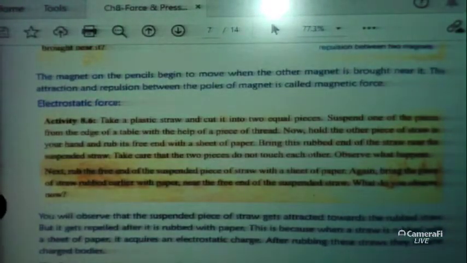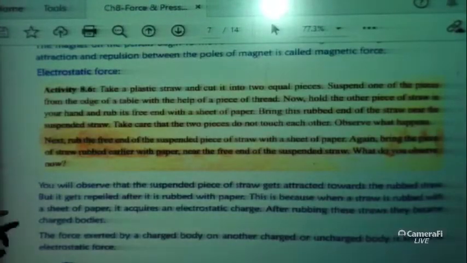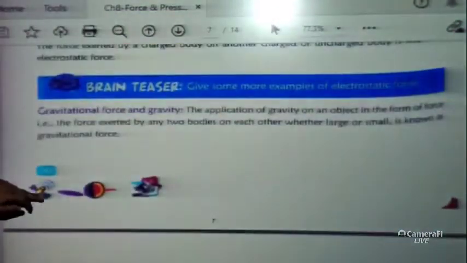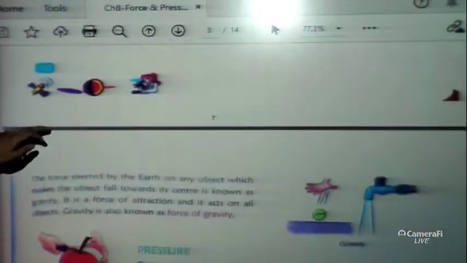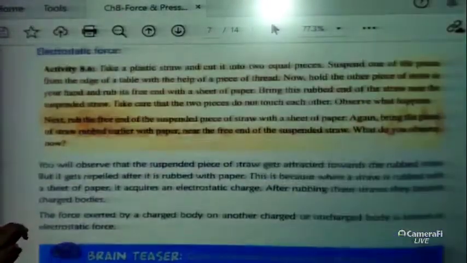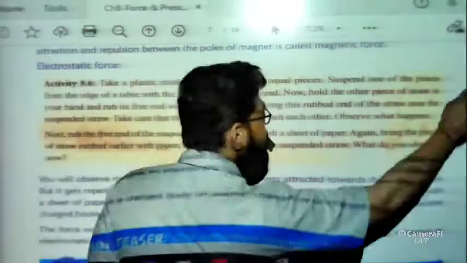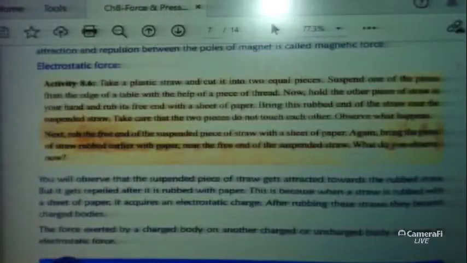Now the second one is electrostatic force. What is electrostatic force? We have discussed non-contact forces, and in the case of non-contact forces, two forces are there: electrostatic force and gravitational force. So let us discuss electrostatic force.